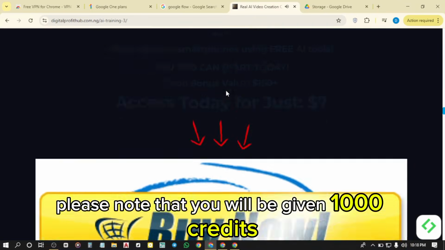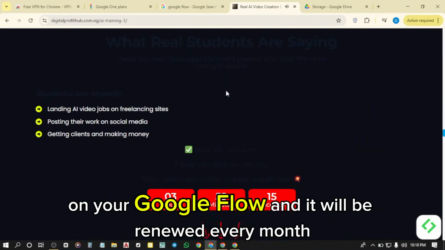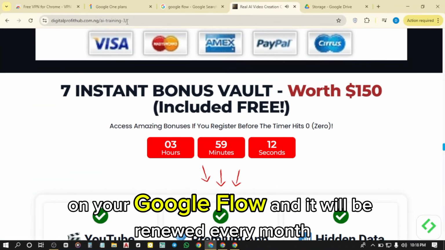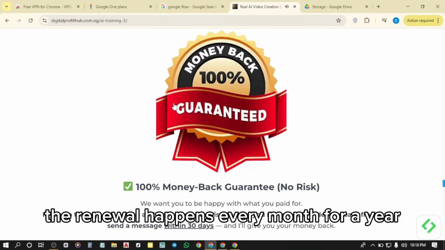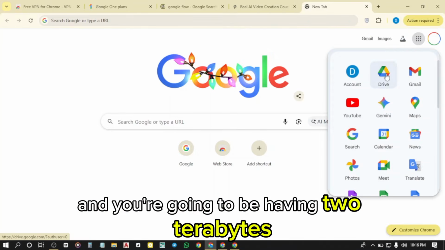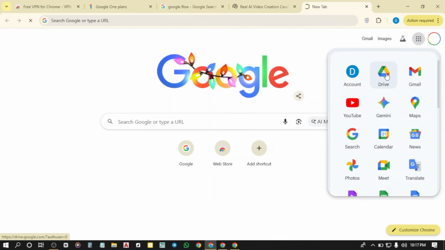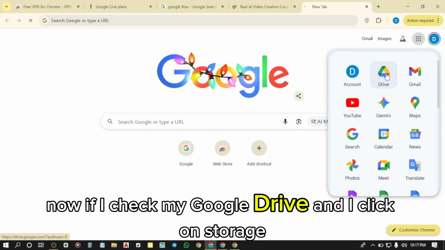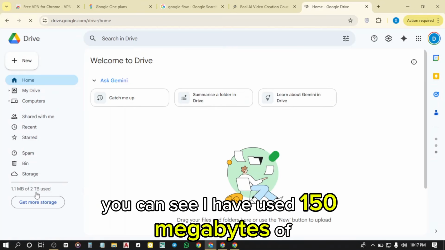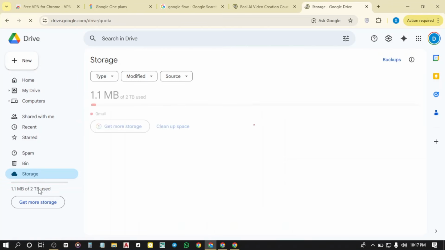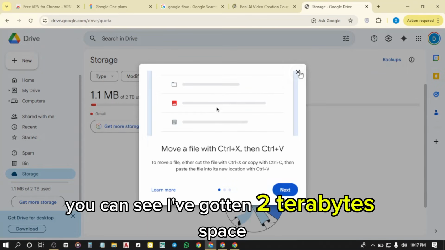Please note that you will be given 1,000 credits on your Google Flow, and it will be renewed every month. The renewal happens every month for a year, and you're going to be having 2 terabytes worth of storage. Now, if I check my Google Drive and I click on storage, you can see I have used 150 megabytes of 2 terabyte space. You can see I've gotten 2 terabytes space.